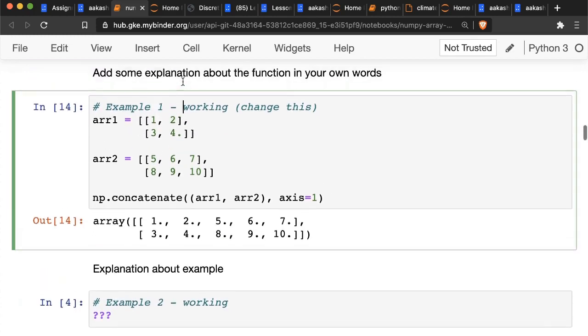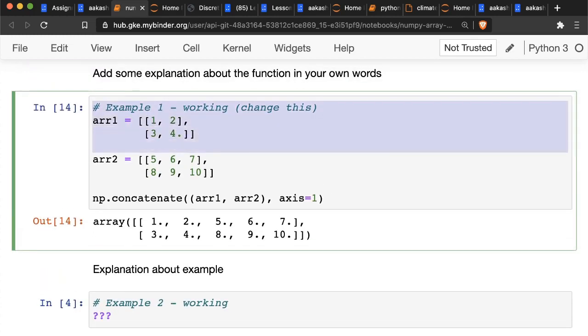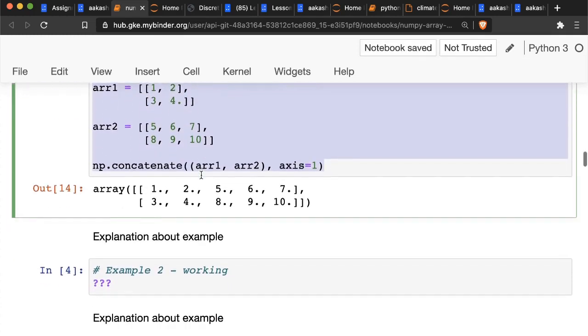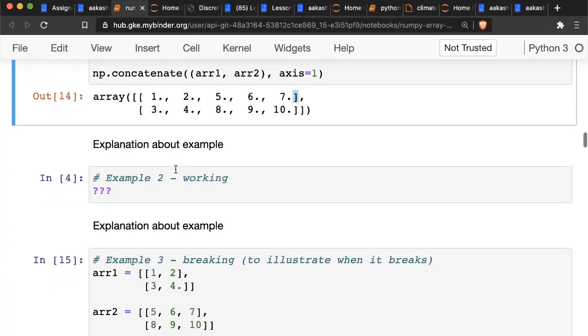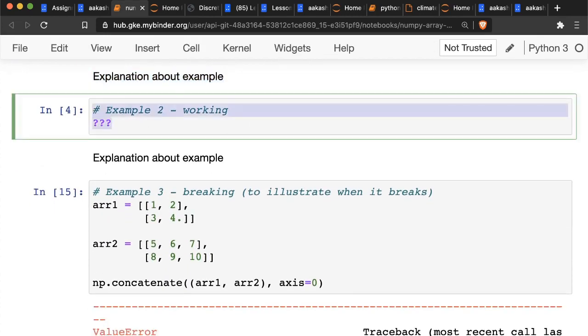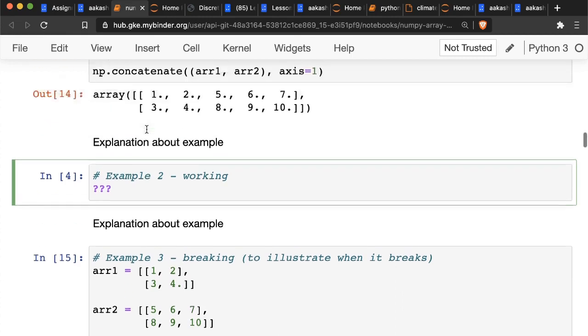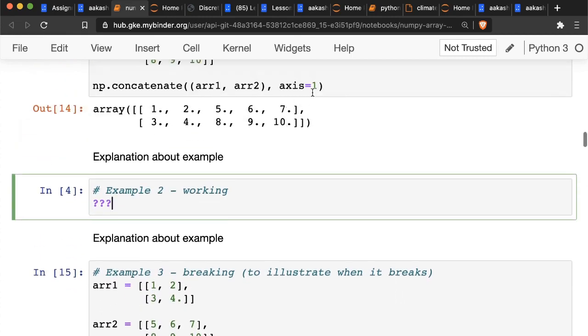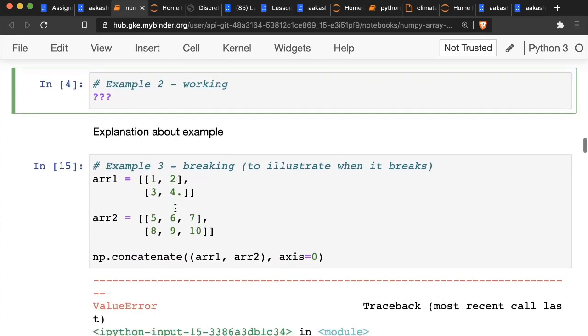And then you need to give 3 examples. Here is example number 1, where I'm concatenating 2 arrays along the axis 1. Then you can give some explanation about the example if required, like how the example works. Then we have example 2. Try to pick an example that illustrates something different, like maybe instead of axis 1, I will use axis 0, and I will use different shapes of the inputs. So between 2 examples, you should generally be able to demonstrate a pretty good range of what a function can do.